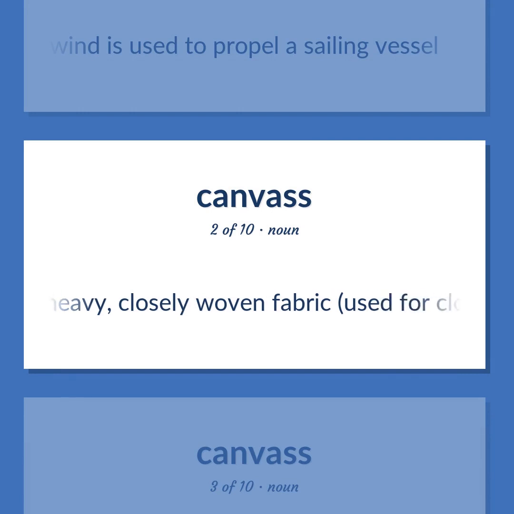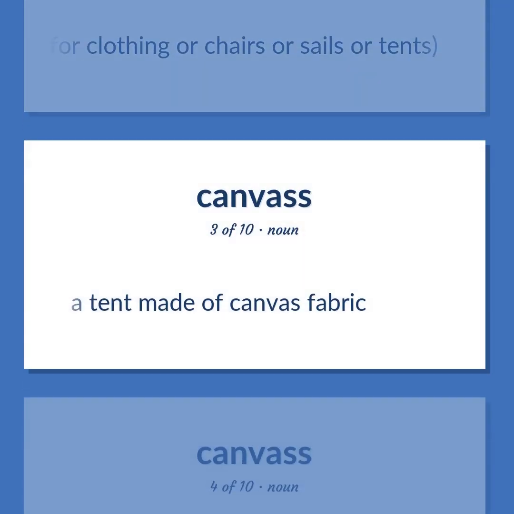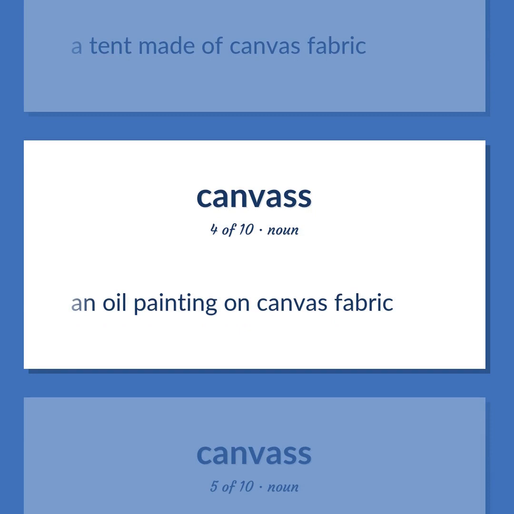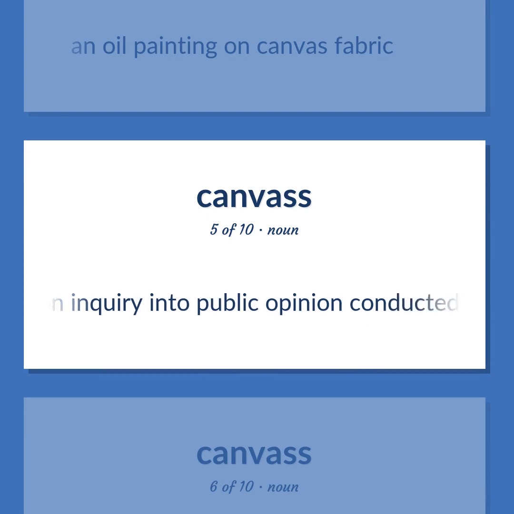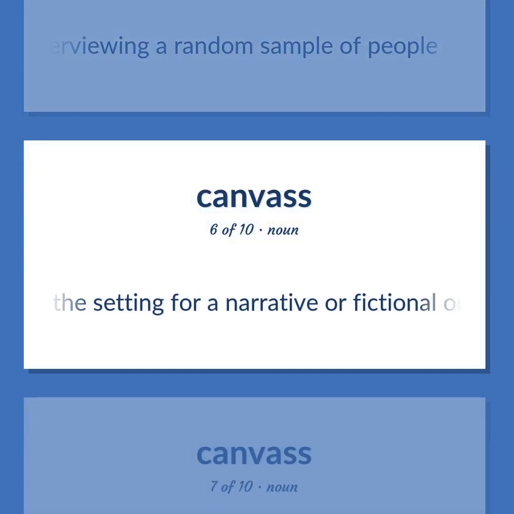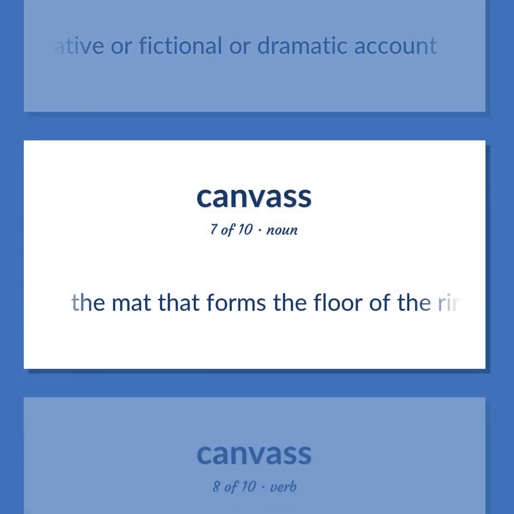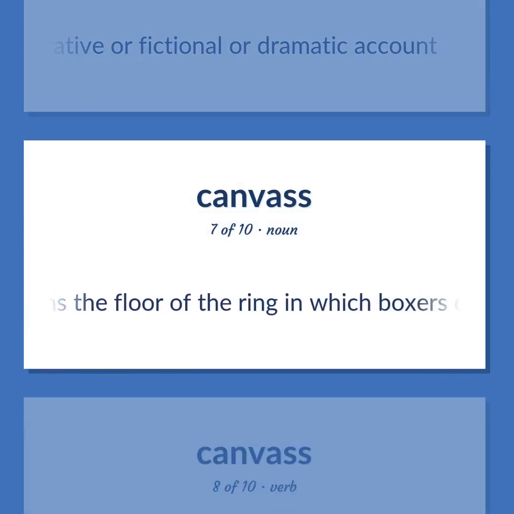A heavy, closely woven fabric, used for clothing or chairs or sails or tents. A tent made of canvas fabric. An oil painting on canvas fabric. An inquiry into public opinion conducted by interviewing a random sample of people. The setting for a narrative or fictional or dramatic account. The mat that forms the floor of the ring in which boxers or professional wrestlers compete.